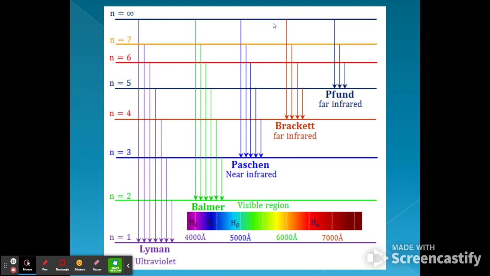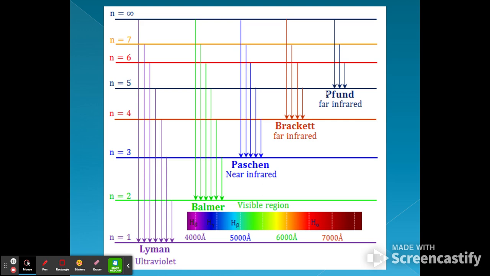Whenever it's dropping from a higher energy level down to n equals 3, we get the Paschen series that's in the near infrared. It's called near because it's near the red. The Brackett series is from a higher level to n equals 4. It's more the far infrared. Infrared is just heat. So we know that the sun gives off ultraviolet radiation, we know it gives off light, and we know it gives off heat. So there's physical evidence that you have seen or felt just from your own life to prove that this happens.